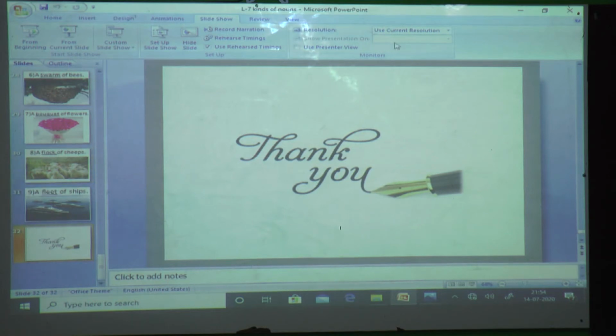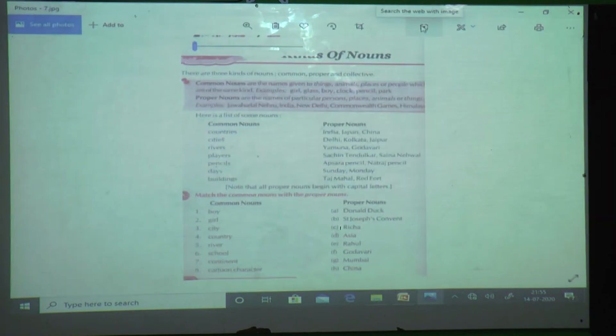Now we are going to solve the exercise. Are you ready, students? Okay. Open your Fun with Grammar book, page number 20. Ready? Take a pencil in your hand. So this is lesson number 7.